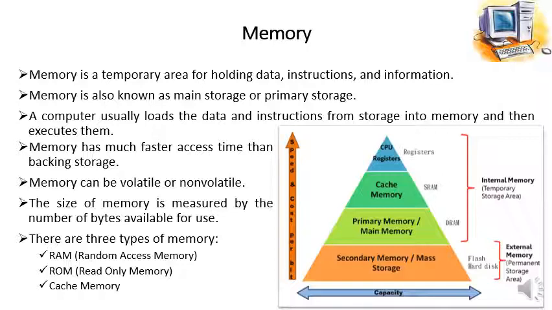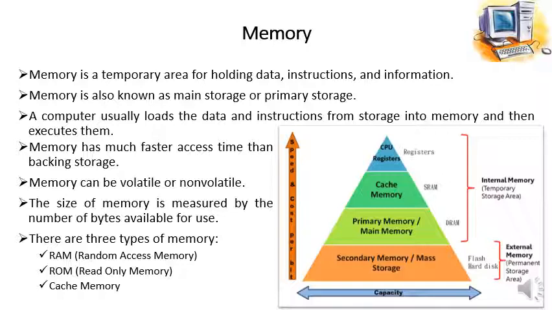In the same way, CPU registers are the smallest memory units in our computer, but they are the fastest memory units in our computer and the most expensive ones. So this is how the memories are categorized.